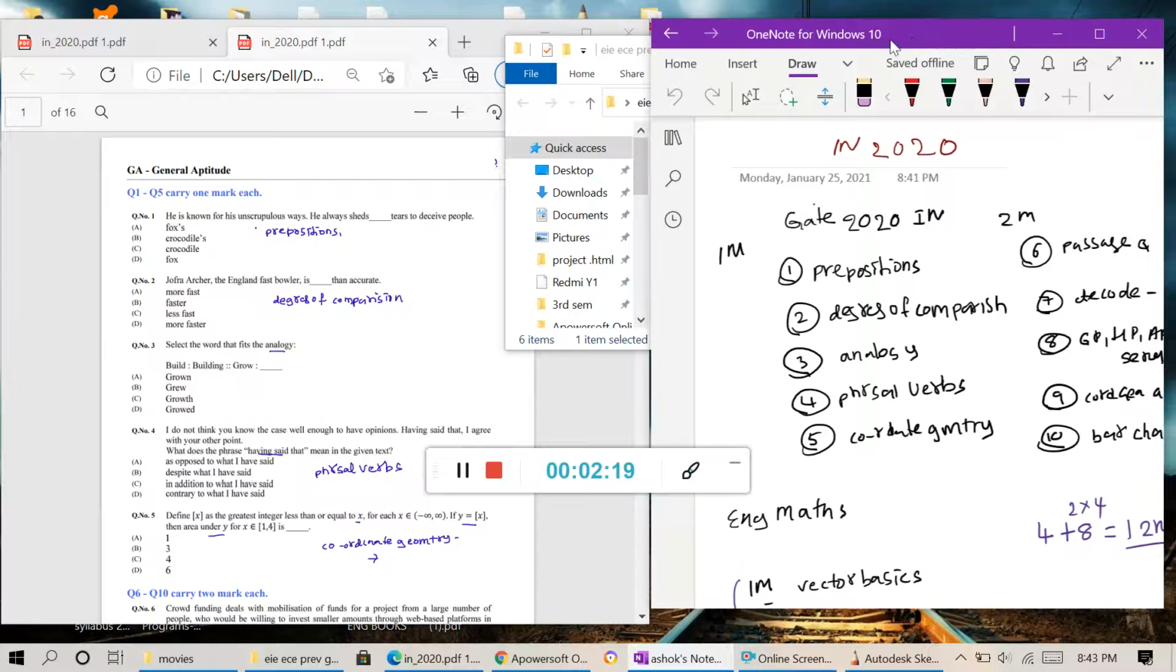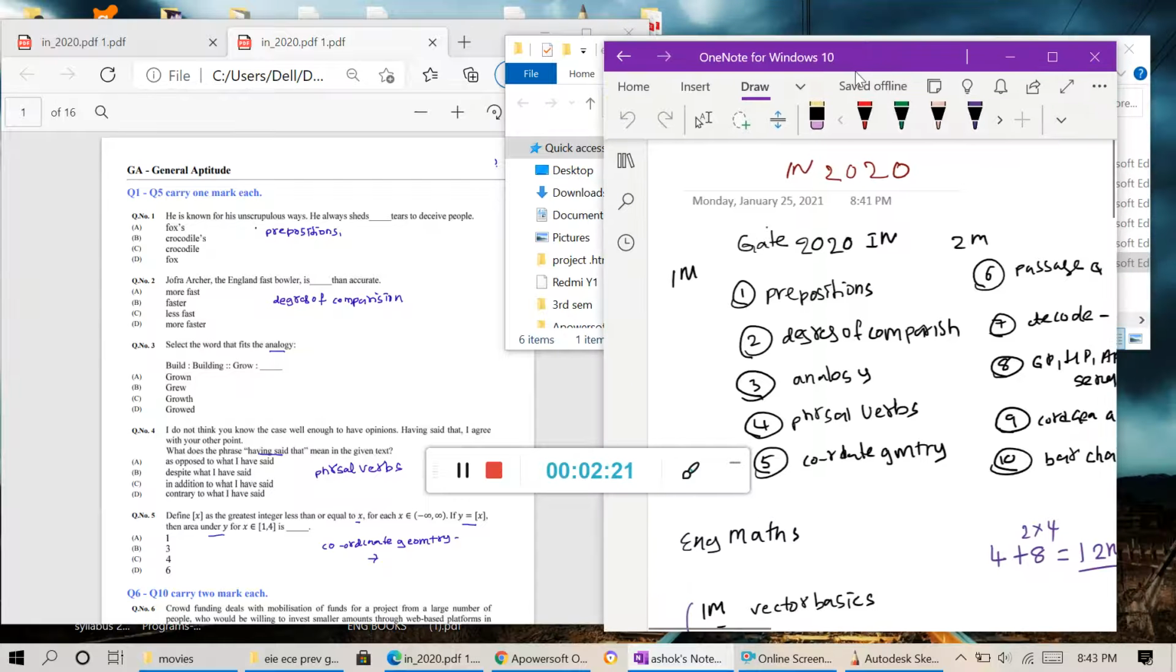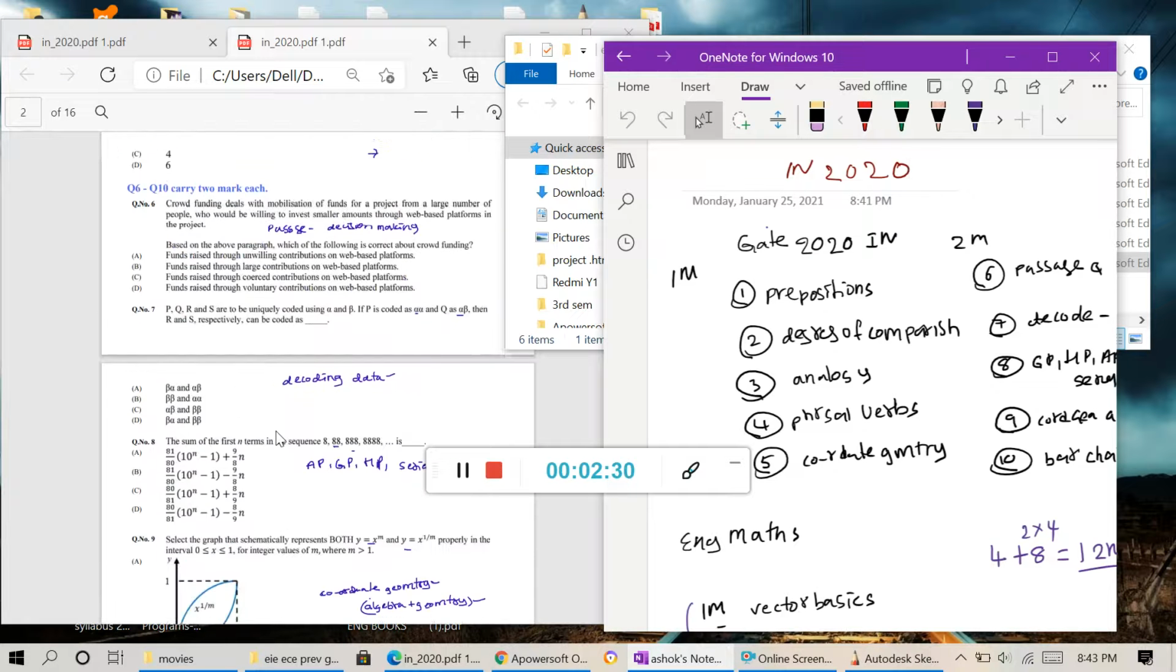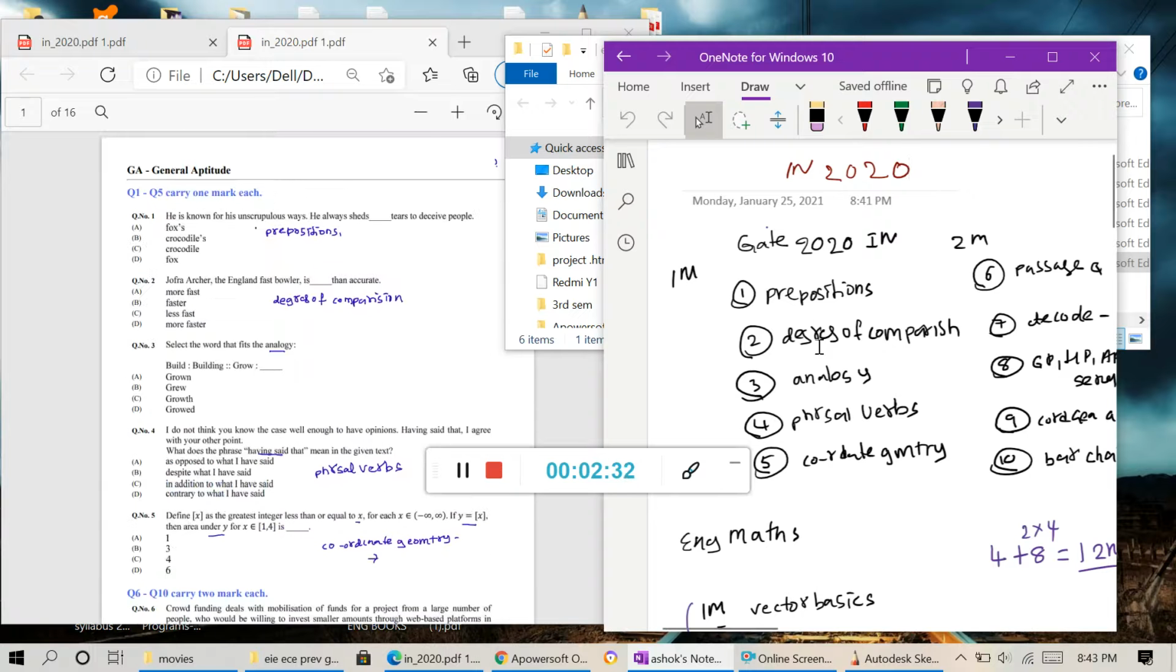So check, friends, let's first go with the instrumentation 2020 paper. The first 10 questions are asked on aptitude, like prepositions, degrees of comparison, verbal ability and numerical ability, like bar graphs and passage questions.